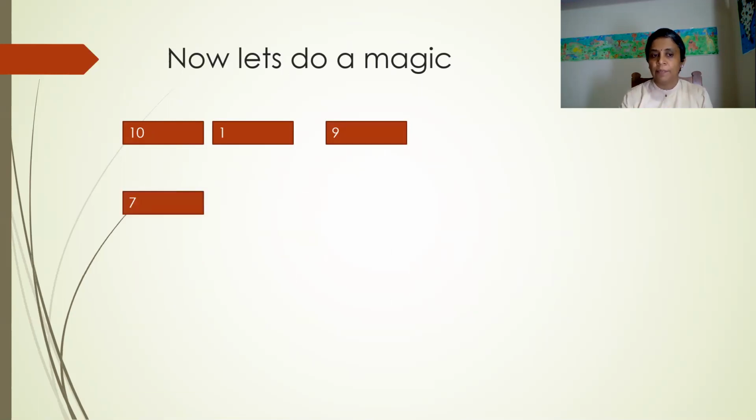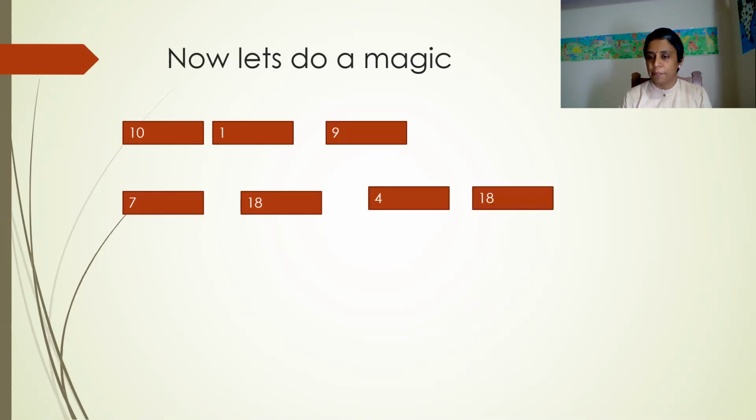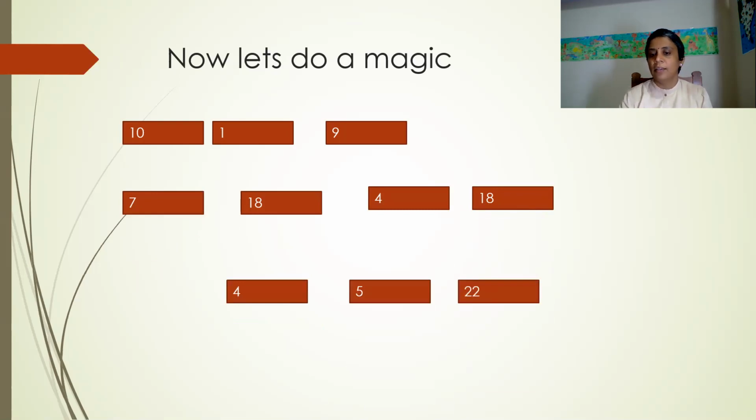We'll go for the next line. 7. Yes, 18. 4 and one more number. Then this is the second line. Next we go for 4, 5 and 22. 3 letters.